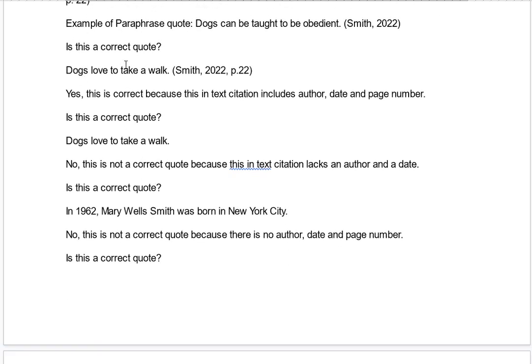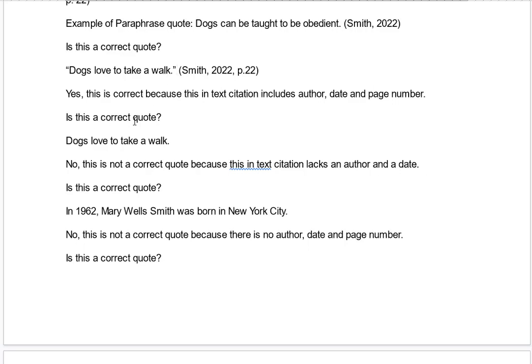Is this a correct quote? Yes, this is correct because the in-text citation includes an author, date, and page number. And since this is a direct quote, it also needs quotation marks. That makes it completely correct.